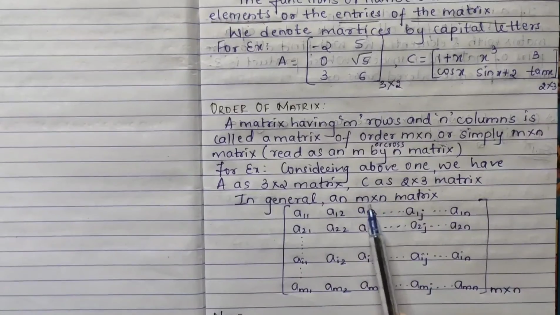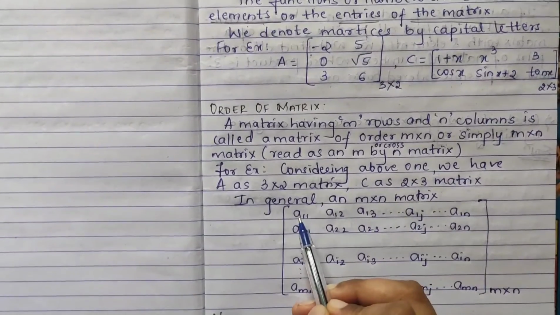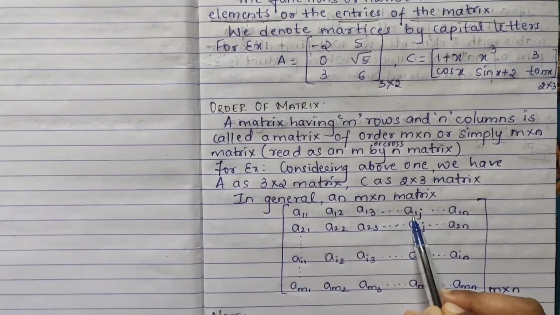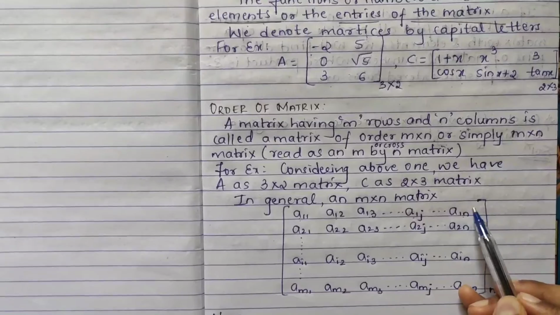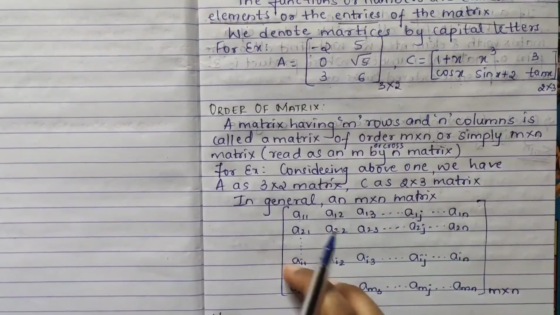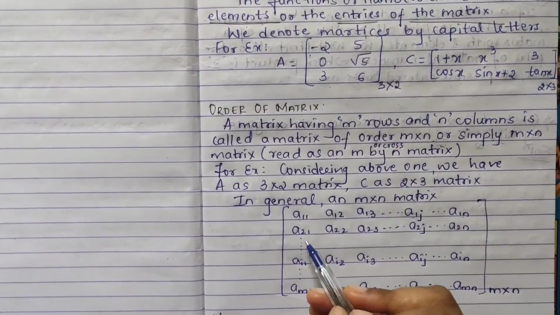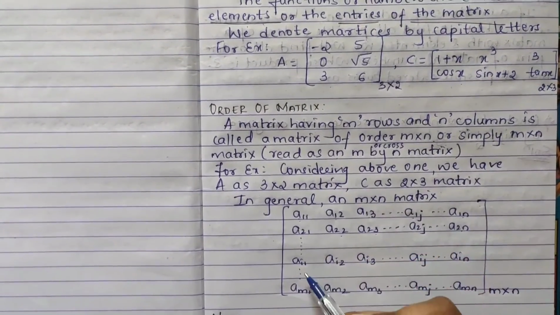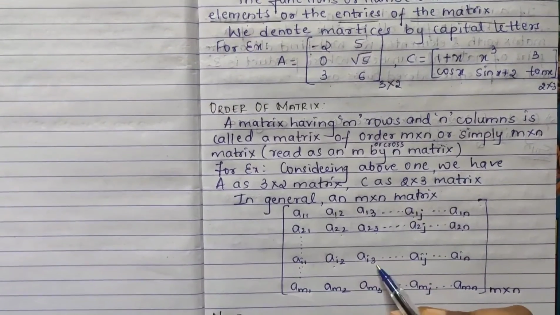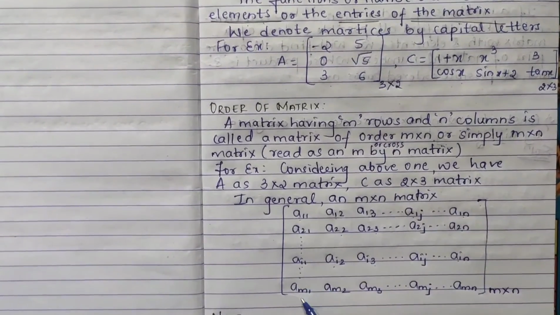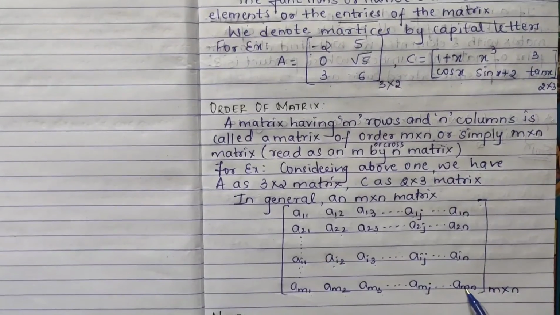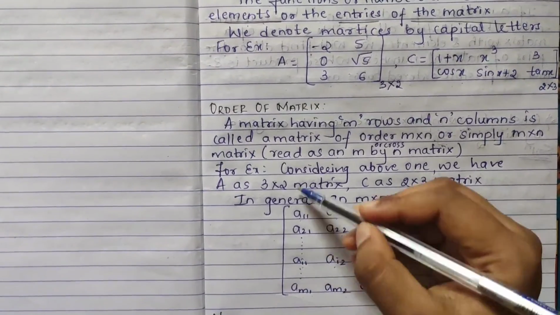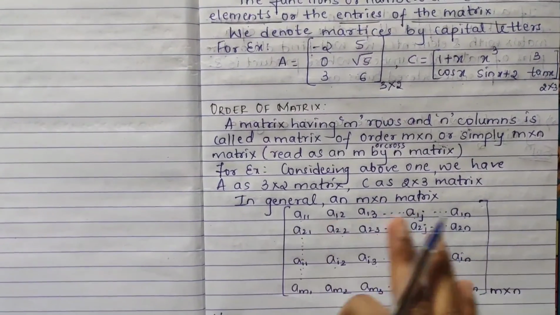In general, for an m cross n matrix, how do I write? A11, A12, A13, in between A1j, up to A1n, the nth term. General terms we are writing for m cross n. So A21, A22, A23, and so on up to A2n. Carrying on like this, you have Ai1, Ai2, Ai3, up to Ain, and then Am1, Am2, Am3, so on up to Amn. M rows, n columns.